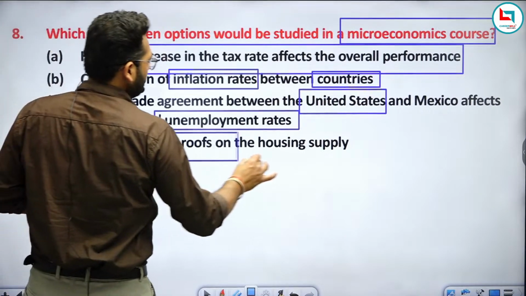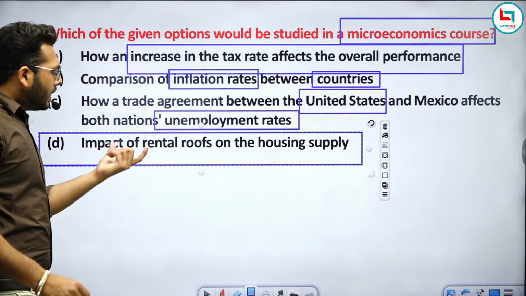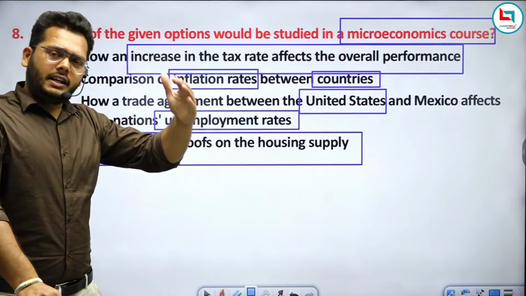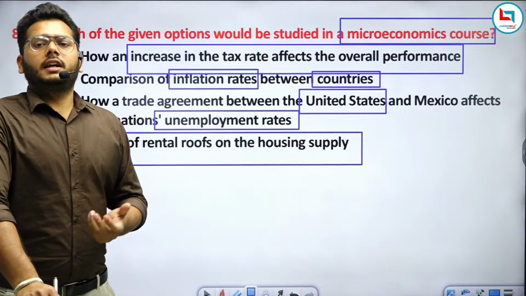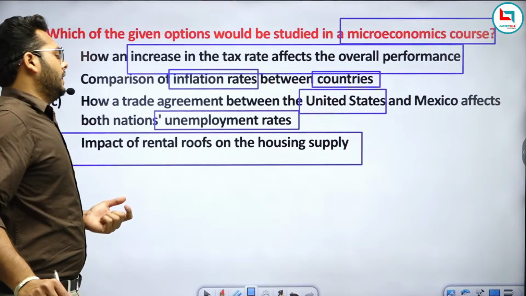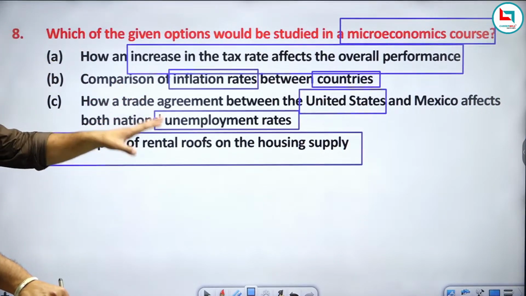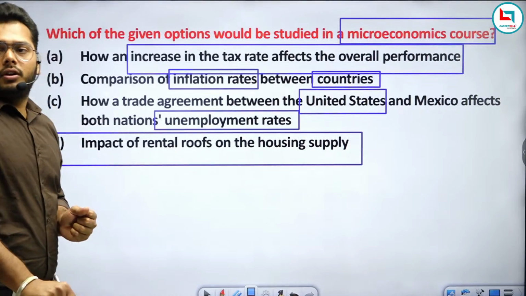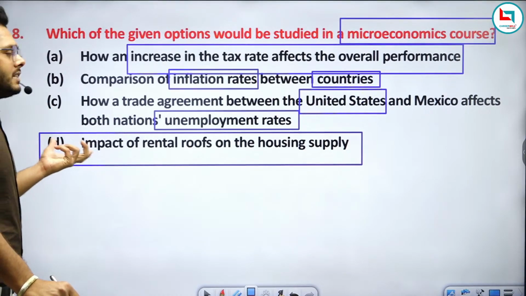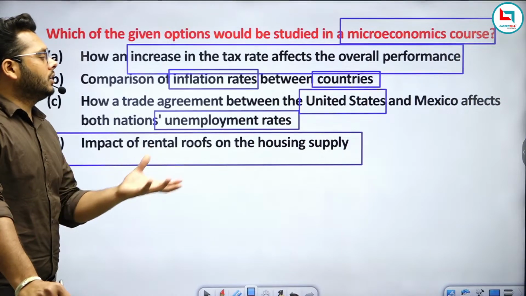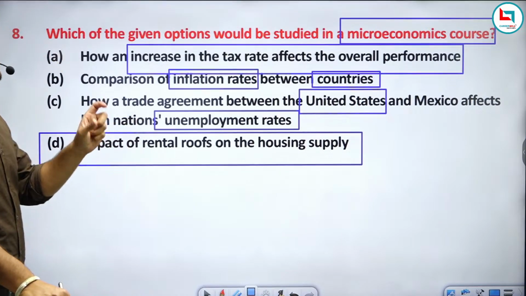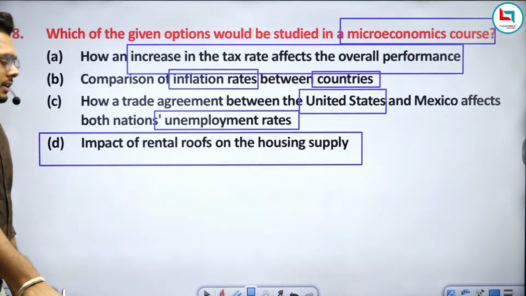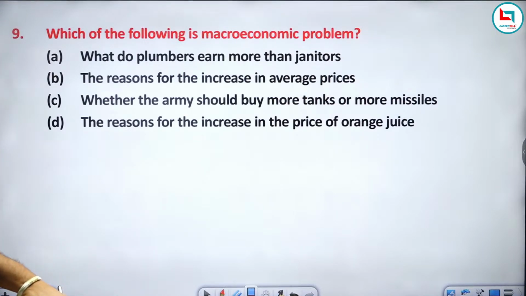So the last option remaining, that impact of rental roof. If any person is living in a rental roof as a tenant, then we can say it is related to microeconomics, right? It is related to microeconomics. Am I clear to everyone? So we can say impact of rental roof on the housing supply will be studied in the microeconomics course. Clear? Let's move on to question number 9.